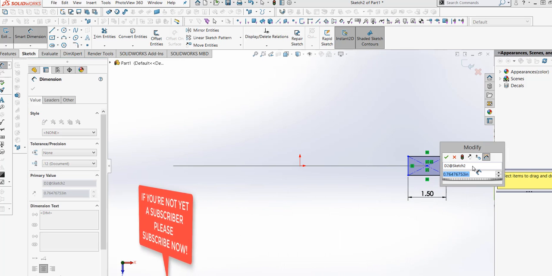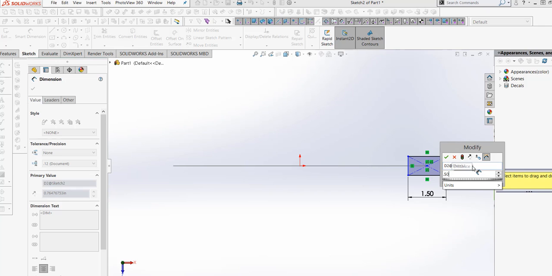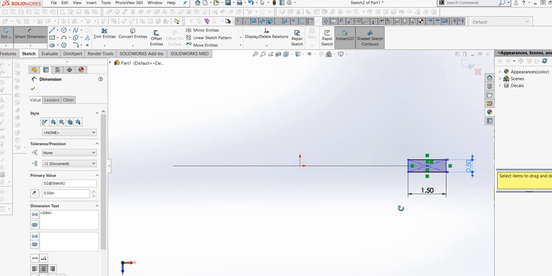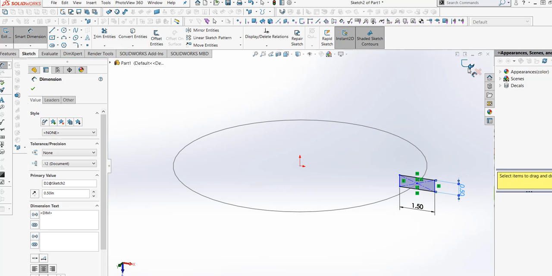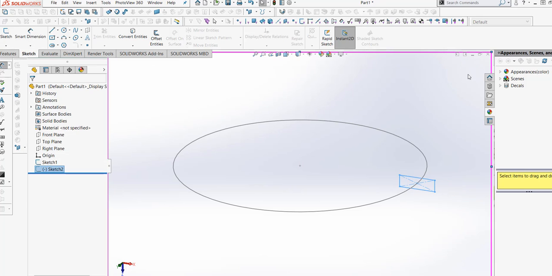Now let's put it as 0.5 in inches. Regenerate the model, and then save the current value and exit the dialog box. Before that, you can see that the sketch regenerates itself. Now click this one, so it will get out of the sketches.